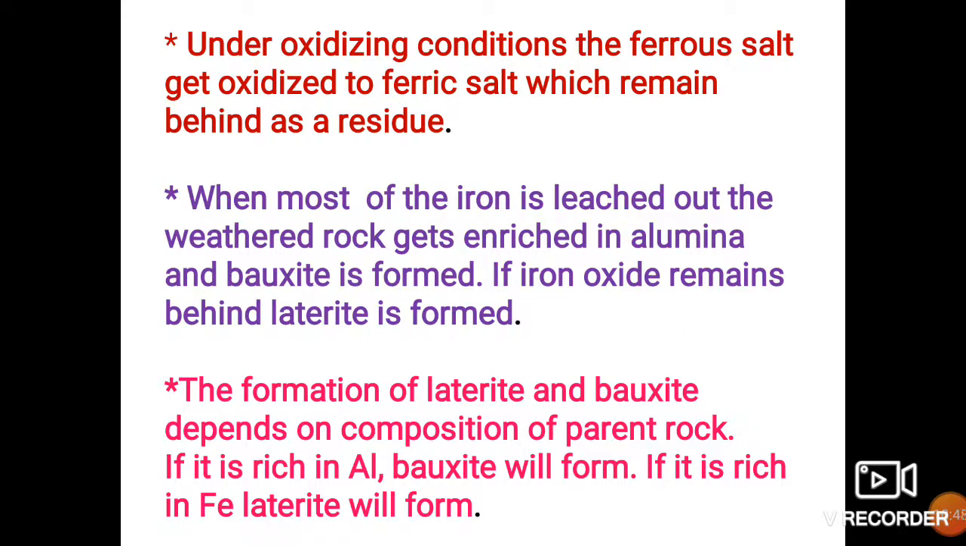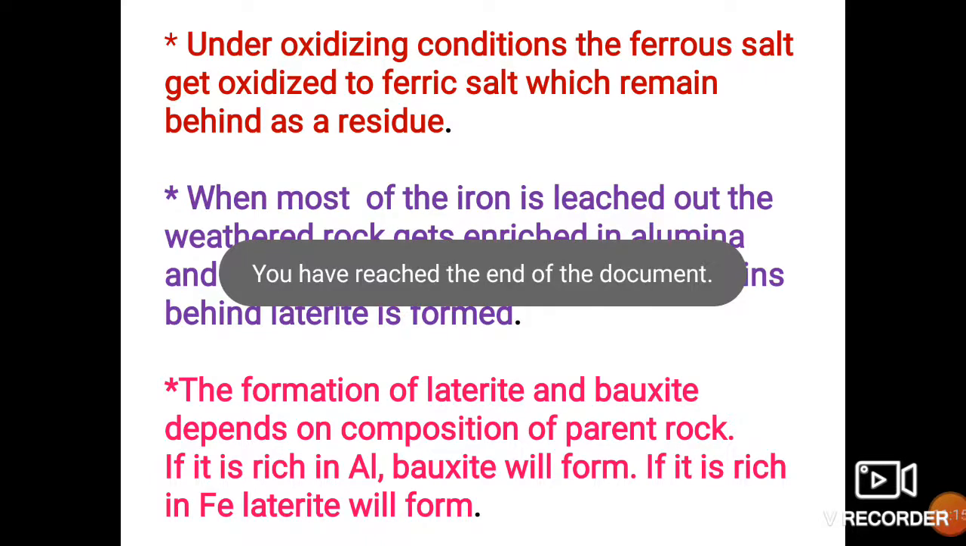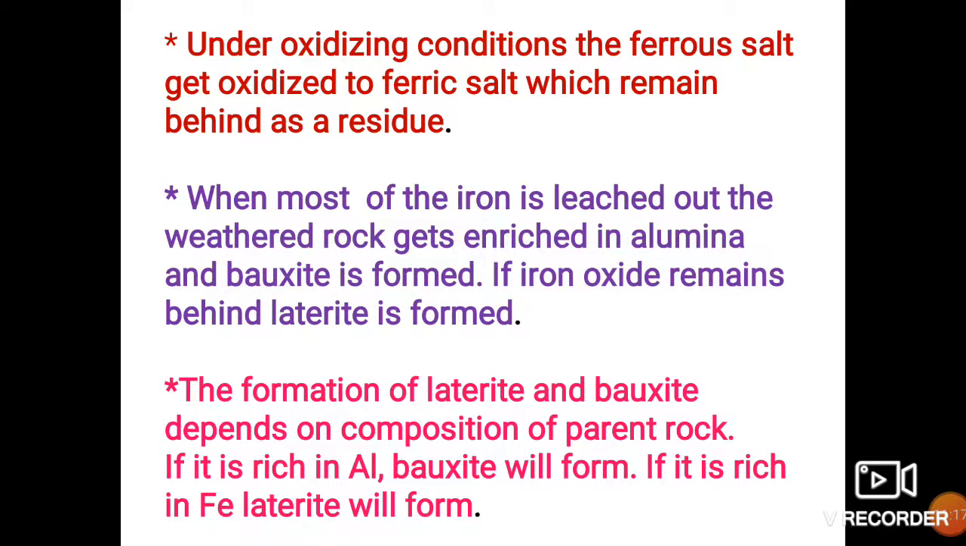Thus, we have seen in this lecture the types of residual deposits, laterite and bauxite. The only difference between them is in their composition. Laterite is iron rich and bauxite is alumina rich, and it depends on the parent rock. Here we have completed the first category of sedimentary deposits, that is residual deposits. In the next lecture we will see the next type of deposits, that is rudaceous deposits.